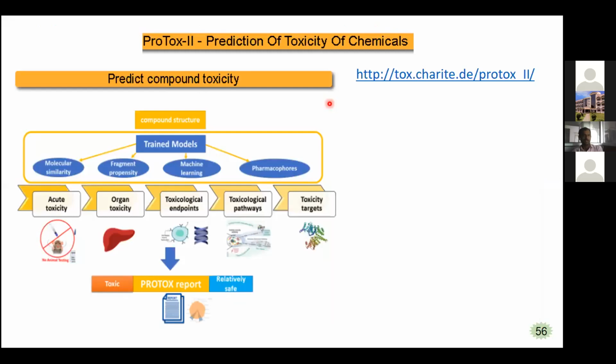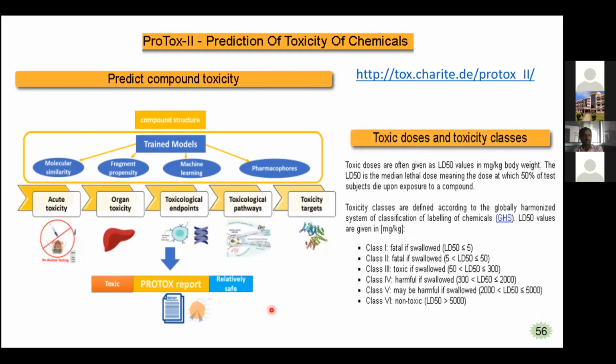And another tool is ProTox, for prediction of toxicity of chemicals. This is the website link I represented here. Temporarily this website is not working, it is under maintenance. It gives the complete toxicity profile of the compound, like acute toxicity, organ toxicity, toxicological endpoints, and toxicological pathways and toxicological targets.